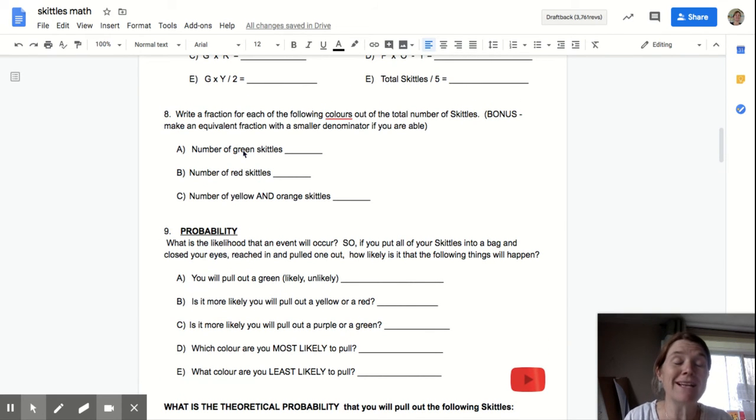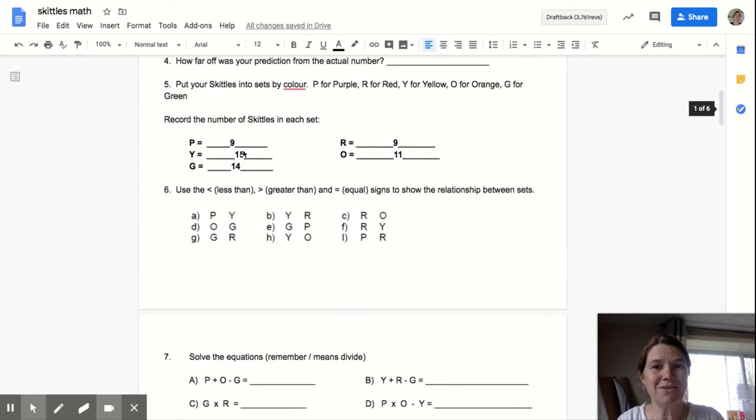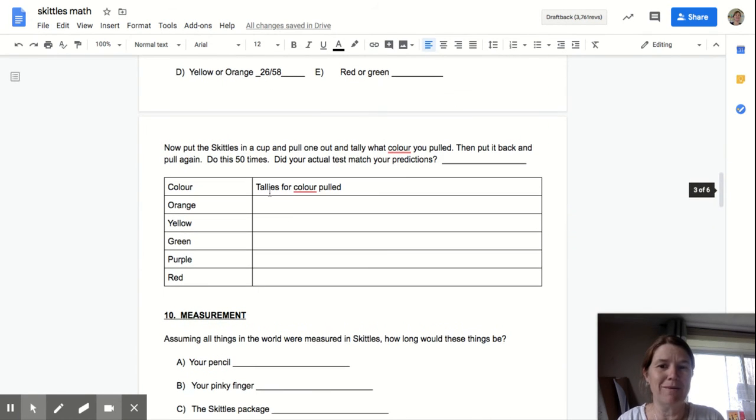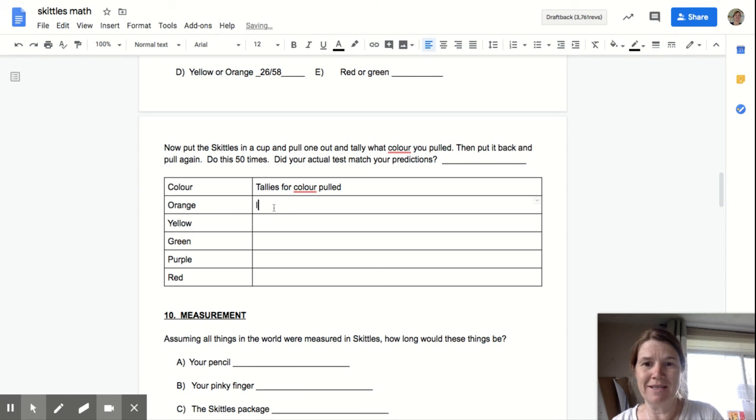So then we go on to something called experimental probability. Well, we actually get to try. So I take all my Skittles and I put them in a bag. I reach in and I pull one out. Oh, I pulled out an orange. So I put a tally mark in my orange. And then I put the orange one back in, pull out another one. Oh, I got another orange. Imagine that. And now I have 2 orange, and I reach back in and I do it again. This time I got a green.